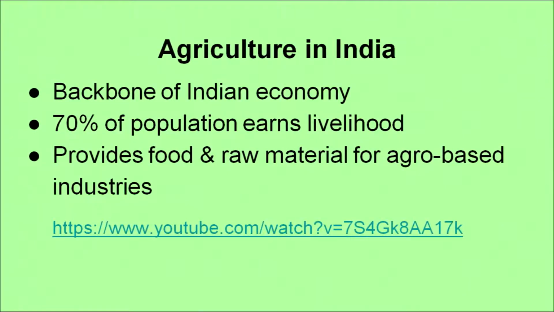Now, as we know, it is the main economic activity that the majority of Indians perform, and this is the backbone of our economy. 70% of the population earns its livelihood from this, and it provides food and raw material for agro based industries also. Now, what are the different factors that have resulted in this sort of agriculture in India, and we have lots of varieties of crops here. So, what are the main factors that are responsible for helping us to grow so many crops in our country?